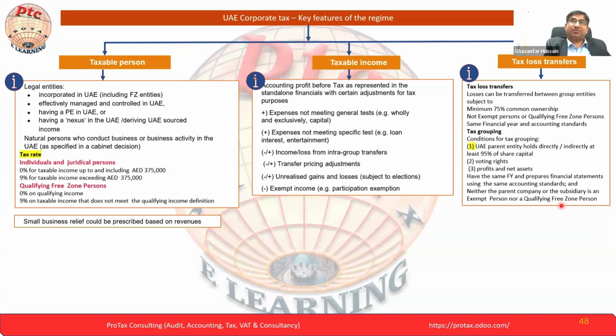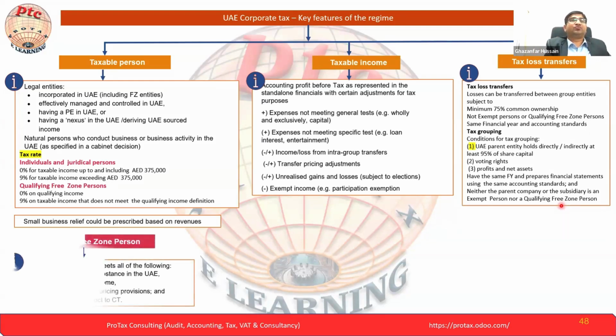But in terms of tax grouping, it is a minimum direct or indirect shareholding of 95% plus voting rights and profit and loss sharing. So tax grouping is different, and tax loss group is different. Please do not mix them together. We have to understand them separately. Tax grouping is a different concept, and tax loss is a different understanding. Anyhow, let's move to the next.